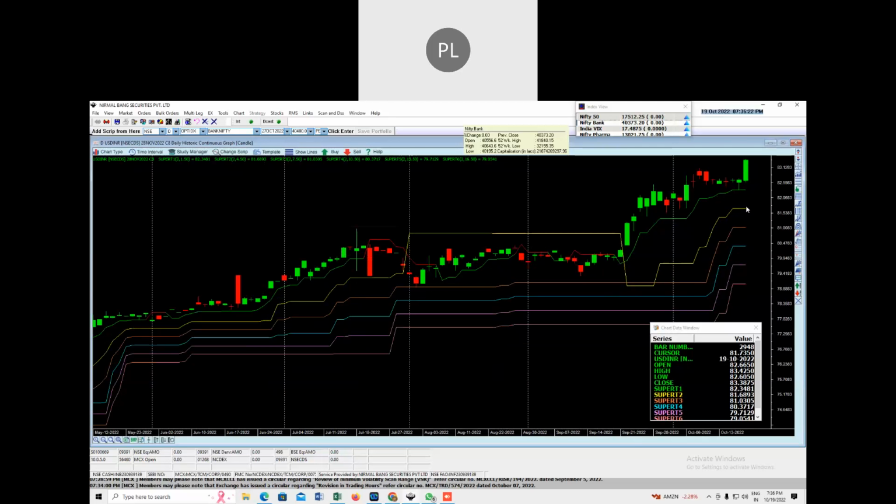In some cases you can see that there will be some trend reversal in the next month expiry, but we are also looking at the continuous historic chart. That means as the end of the expiry is reaching, they will be adjusting the price so that it becomes a continuous chart and there will be no breaking.